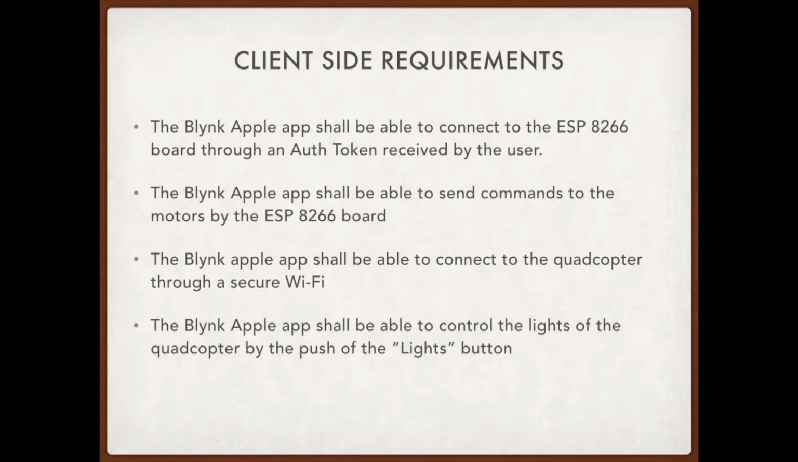Some client-side requirements were: the Blynk application shall be able to connect to the ESP8266 board through the authentication token received by the user. The Blynk application shall be able to send commands to the motor through the ESP board. The Blynk app shall be able to connect to the quadcopter through the secure Wi-Fi. The Blynk app shall be able to control the lights of the quadcopter by pushing the lights button on the Blynk app.